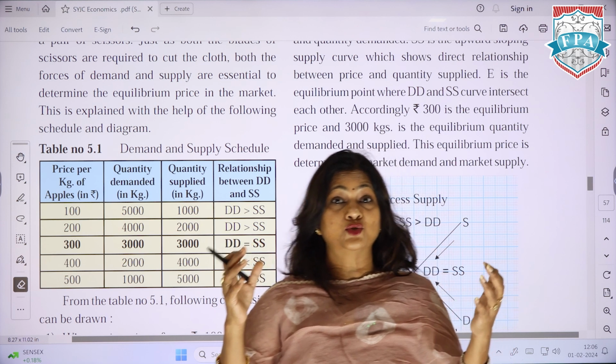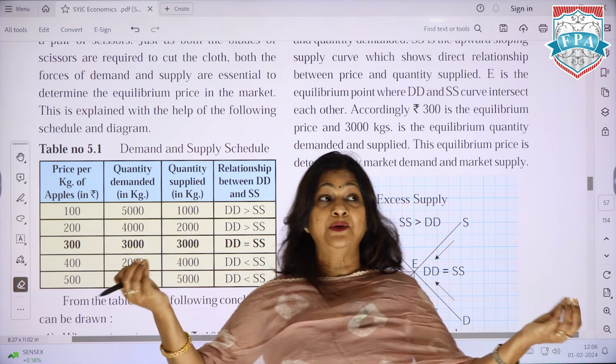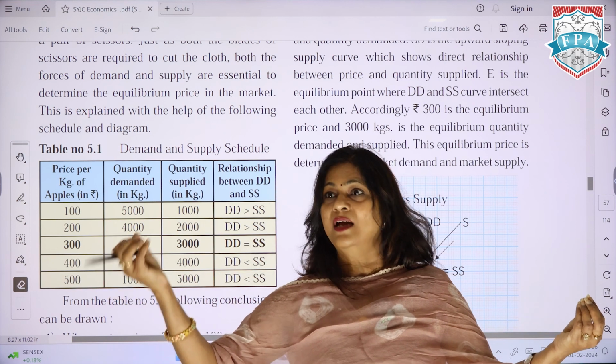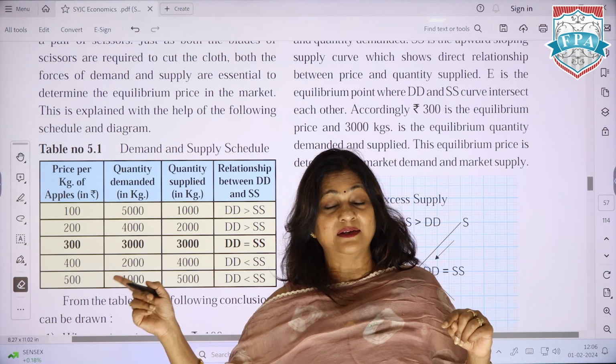I gave you an example of a school where the same syllabus is taught and you give the same board exam, but there is an edge which each school is giving. There is no perfect competition in respect of that.